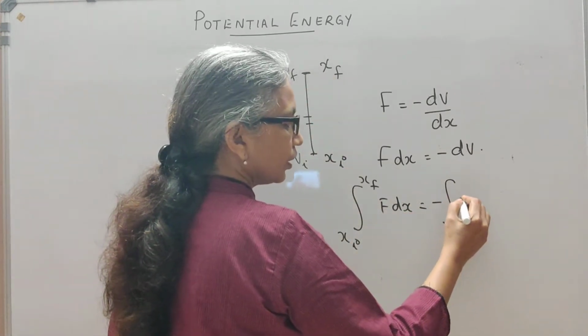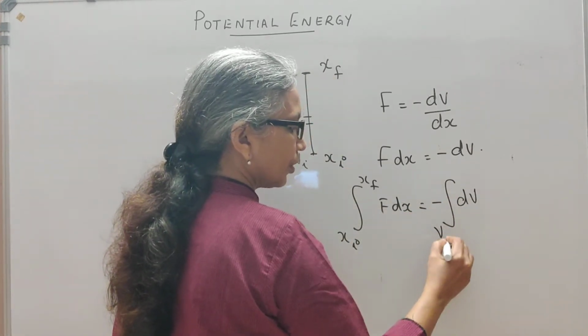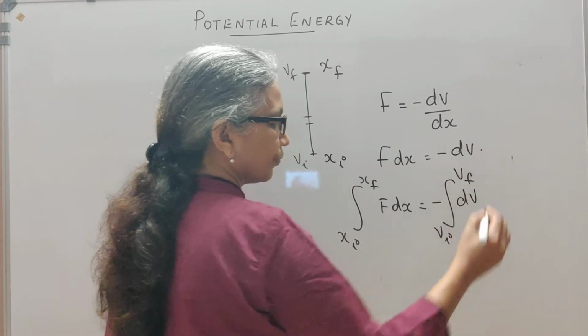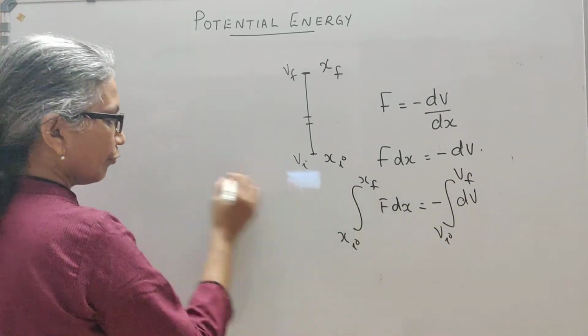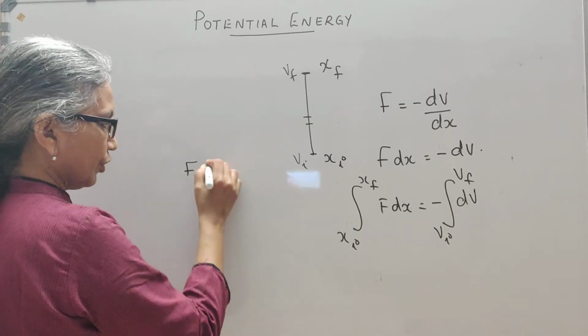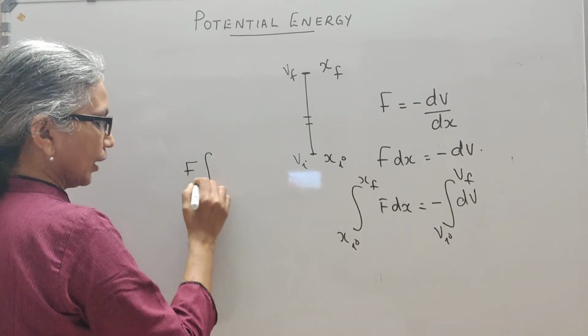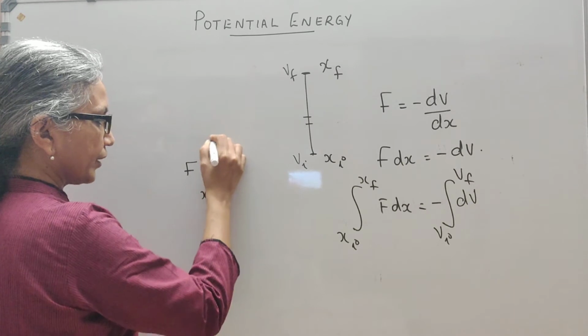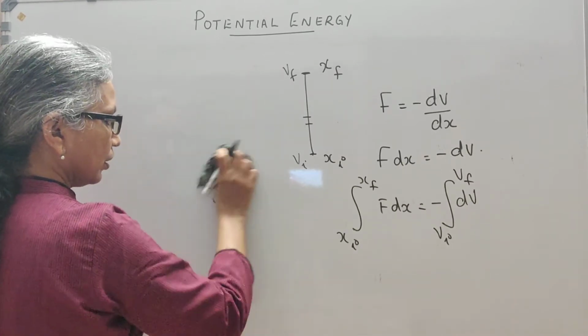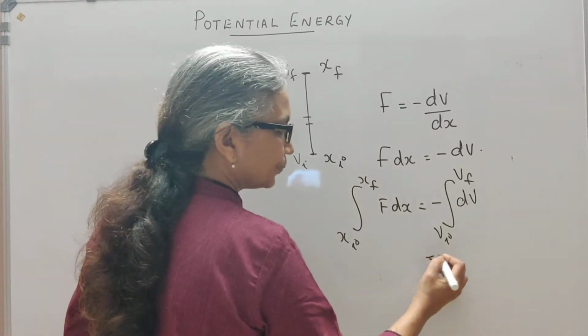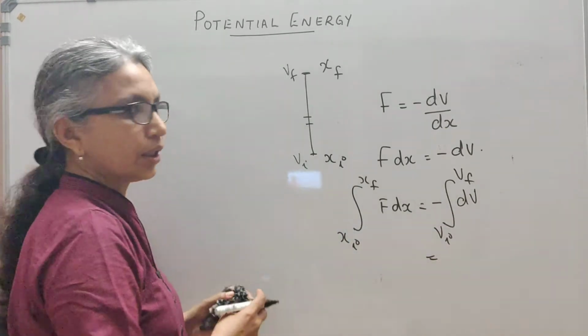This is going to be integral dV from Vi to Vf. Now, what is the integral of dV?